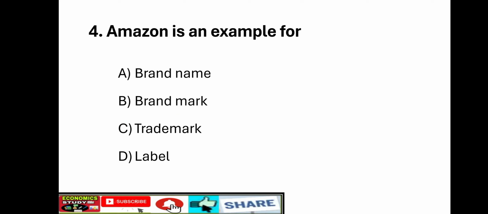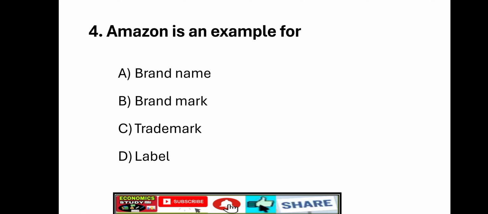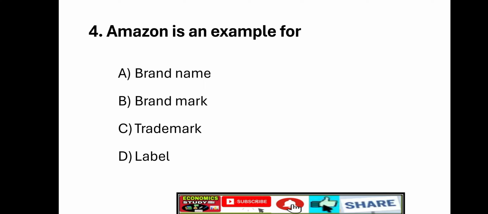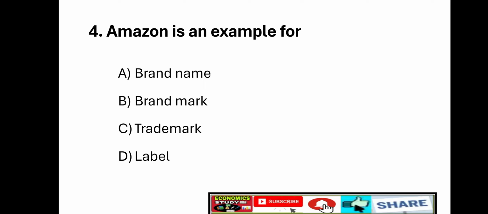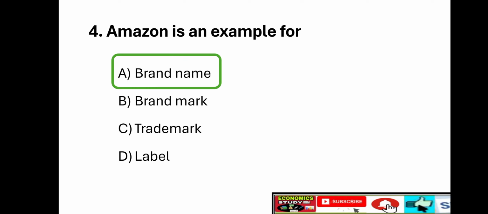Next, fourth question. Amazon is an example for option A, brand name. Option B, brand mark. Option C, trademark. Option D, label. Right answer is option A, brand name.